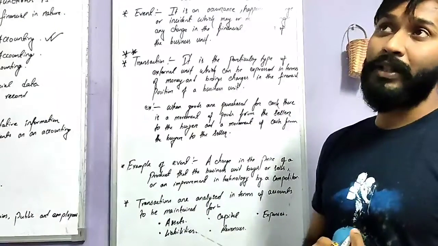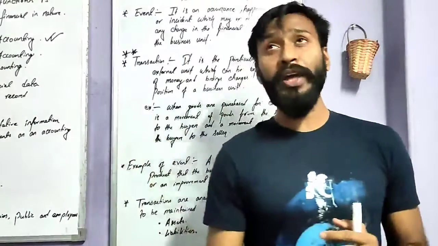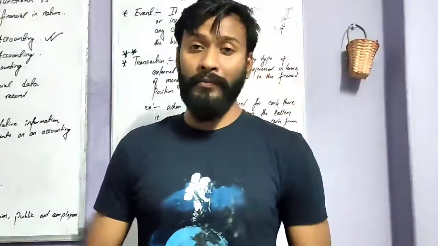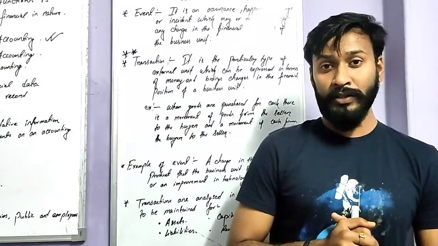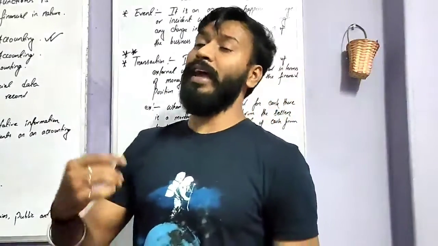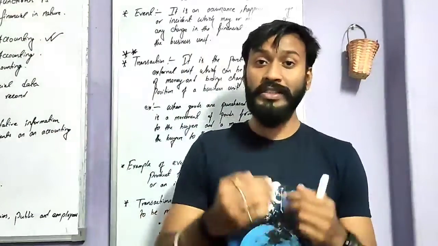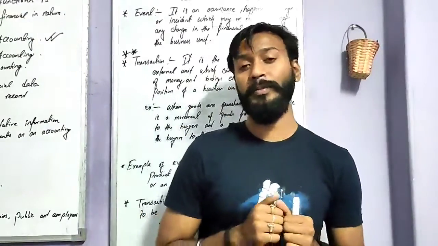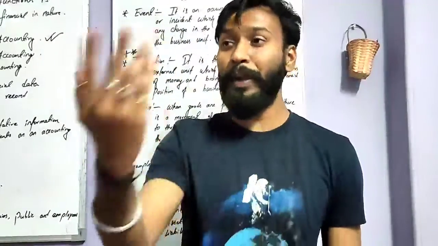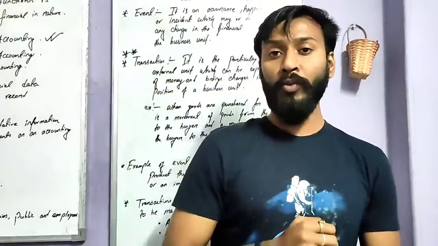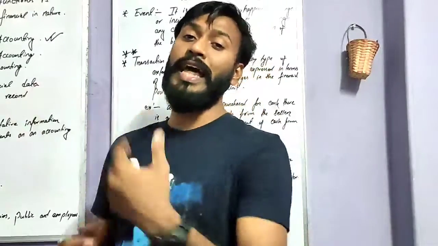Liabilities. Liabilities का मतलब क्या है? Say I am borrowing a huge amount of money from the bank. That is known as what? Loan, isn't it? So at the end of the year or at the end of 4 to 5 years, I have to pay the money. So this is my liabilities of the business. इसका मतलब क्या है? I have to pay the money. I am liable to pay the money to the one from whom I borrowed. That is known as liabilities.